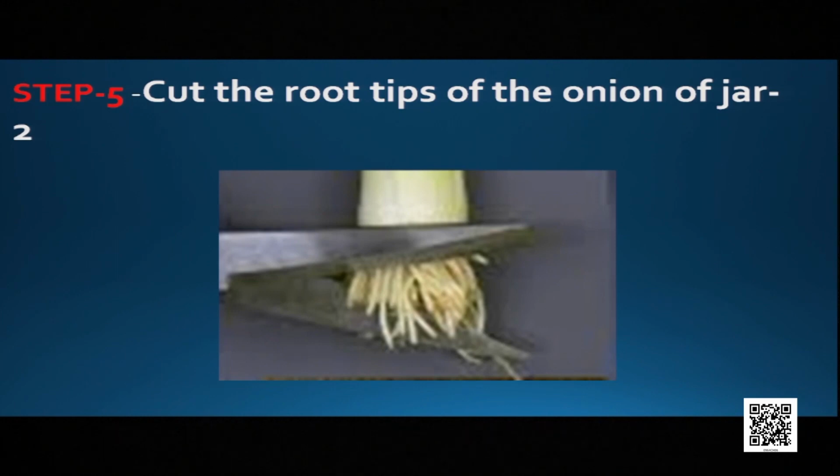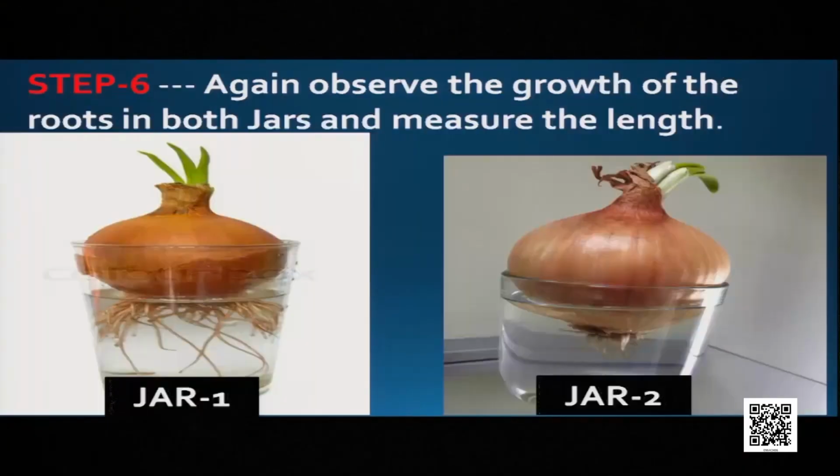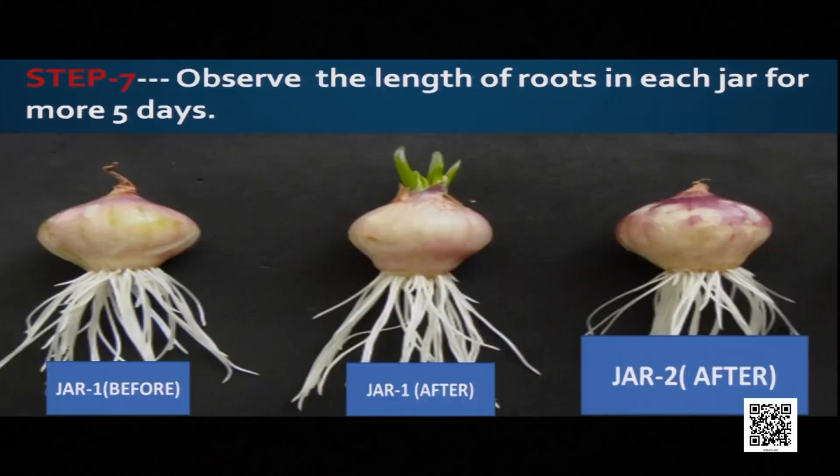And only the tip of the onion root should be cut, not all the roots. Remember, only the tip of the onion roots should be cut, not the whole root. And again, place them in the respective jars, observe the growth of the roots in both jars and measure the length. Look at the picture, in the same way you have to do it.